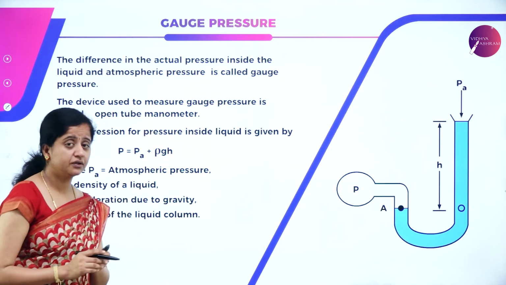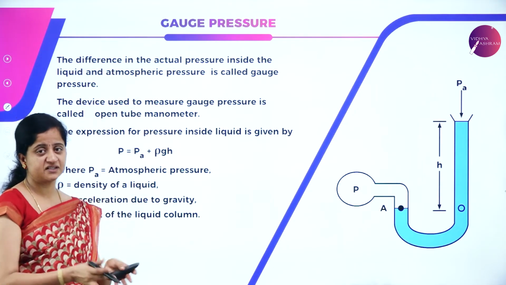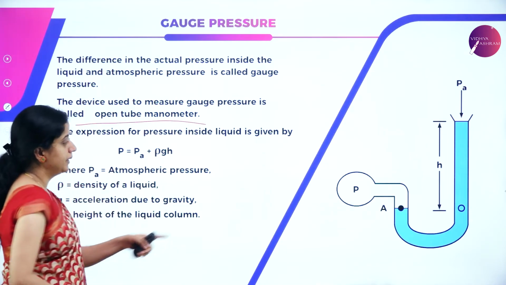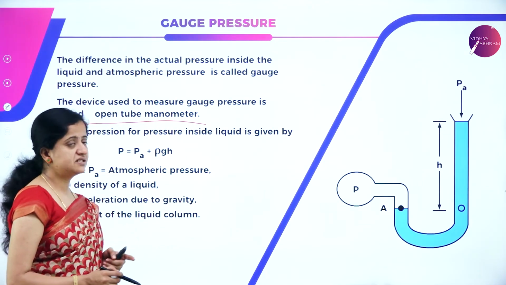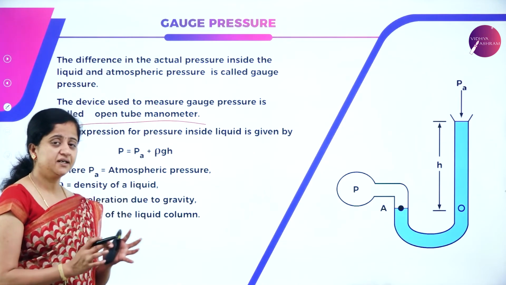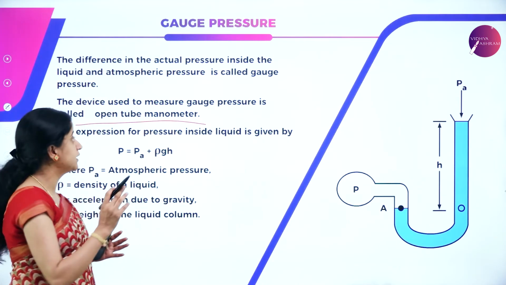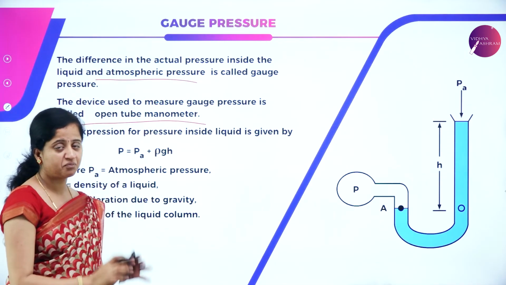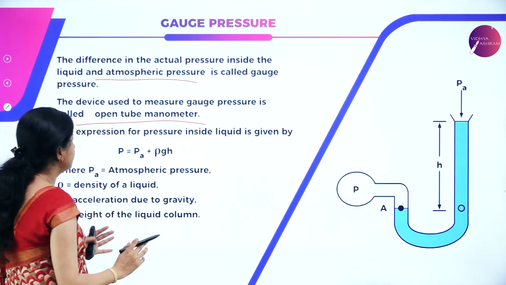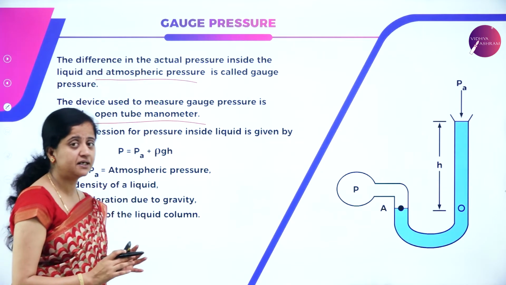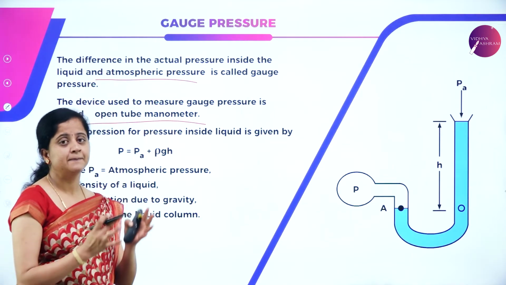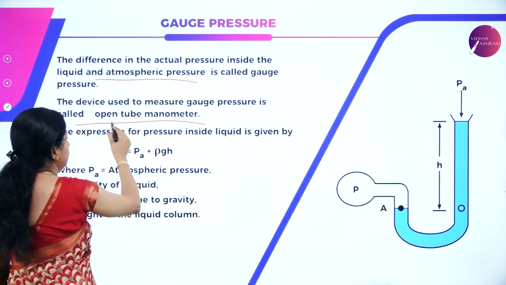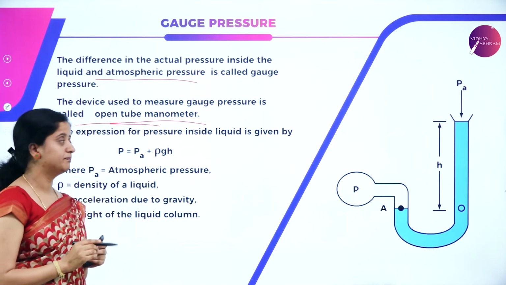Now, how do we determine this gauge pressure? The device used to measure gauge pressure is the open tube manometer. With the help of this device, we can get the difference between the absolute pressure and the pressure exerted by the atmosphere. So if we take the difference between the actual pressure inside the liquid and atmospheric pressure, we get the gauge pressure, which can be measured using an open tube manometer.